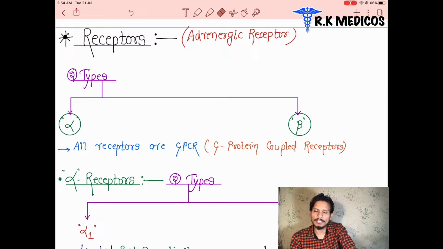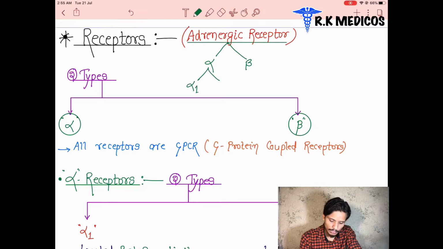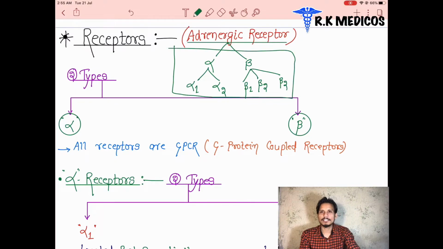Adrenergic receptors are basically the receptors of the sympathetic nervous system, and there are basically two types, alpha and beta. The adrenergic receptors are the sympathetic receptors. They are divided into two, the alpha receptor and beta receptor. The alpha is further divided into two parts, alpha 1 and alpha 2, and the beta is further divided into three, beta 1, beta 2 and beta 3. These are the adrenergic receptors where the sympathetic nervous system is going to work.